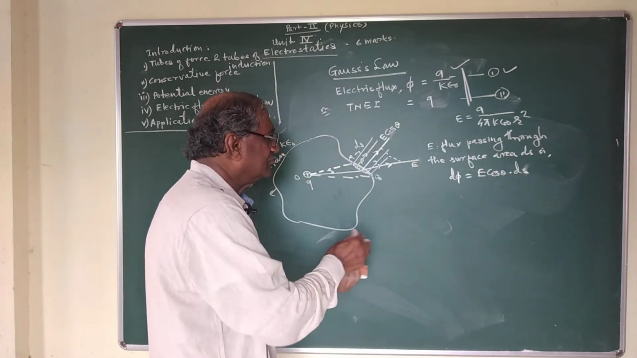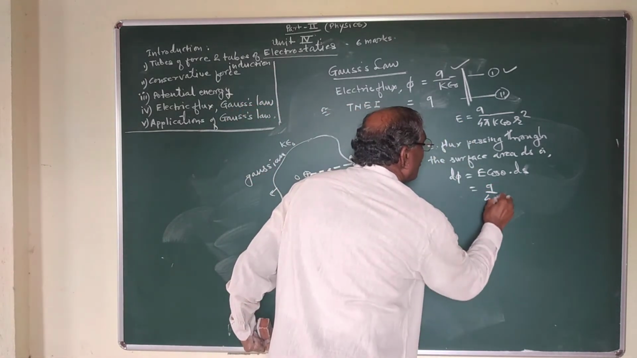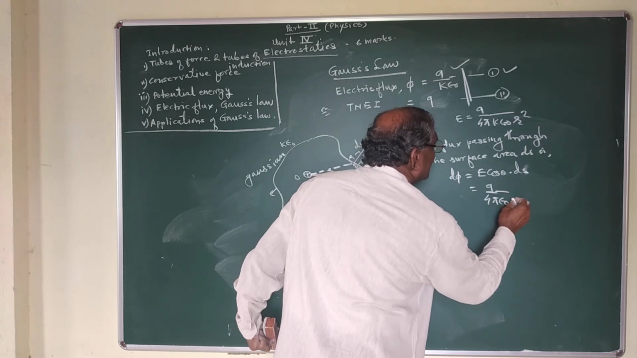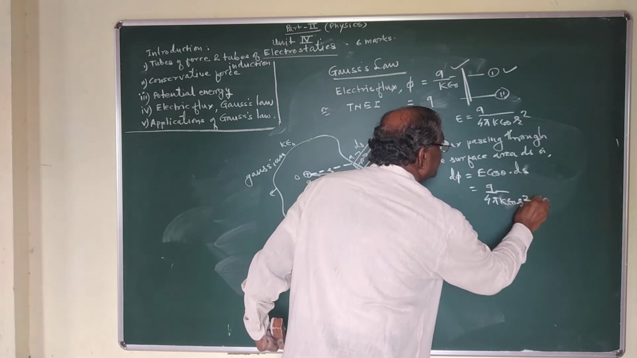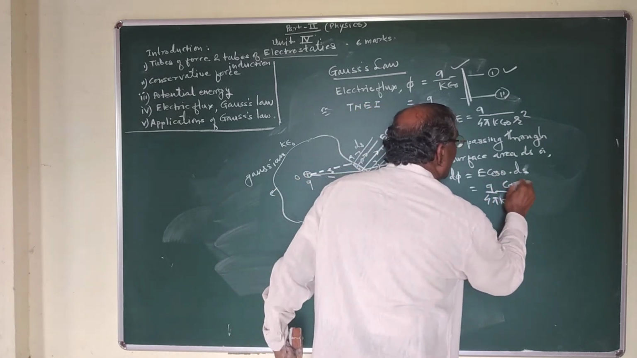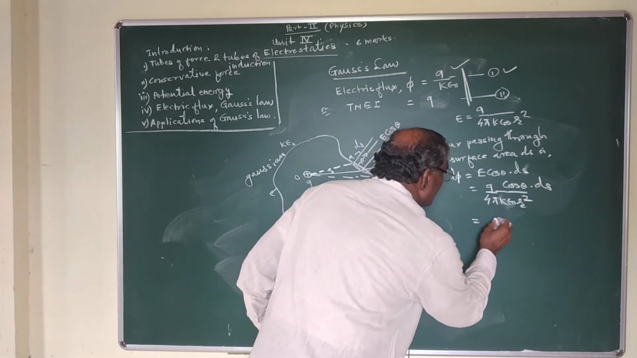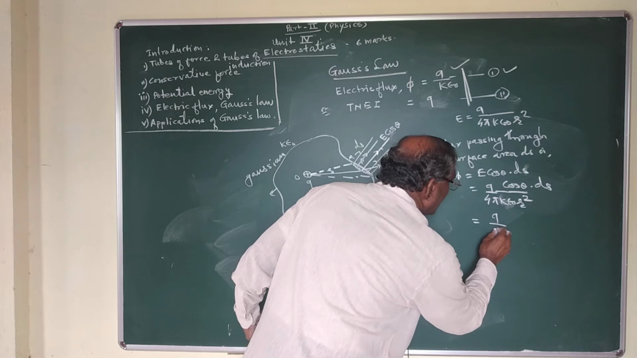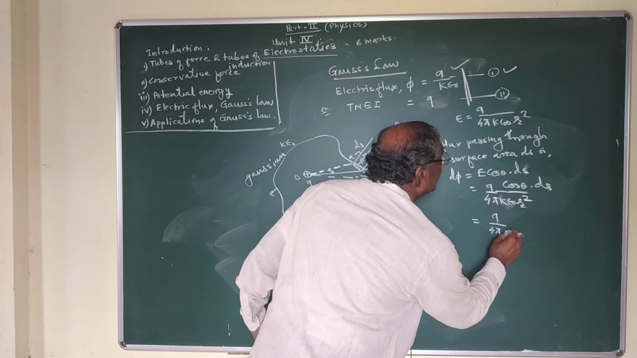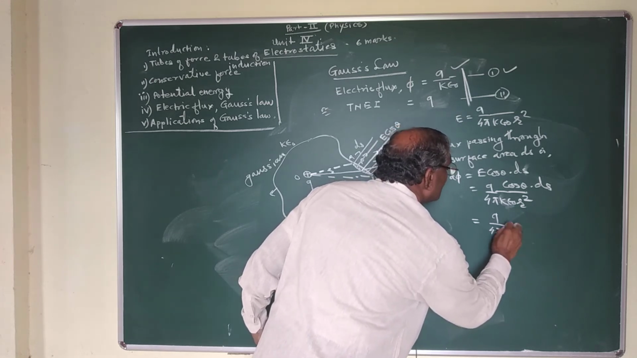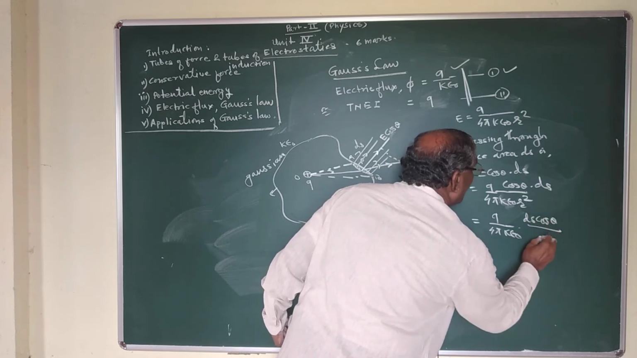Now, E is equal to Q upon 4 pi k epsilon 0 r square, so d phi is equal to Q upon 4 pi k epsilon 0 r square into cos theta into ds, which is equal to Q upon 4 pi k epsilon 0 into ds cos theta upon r square.